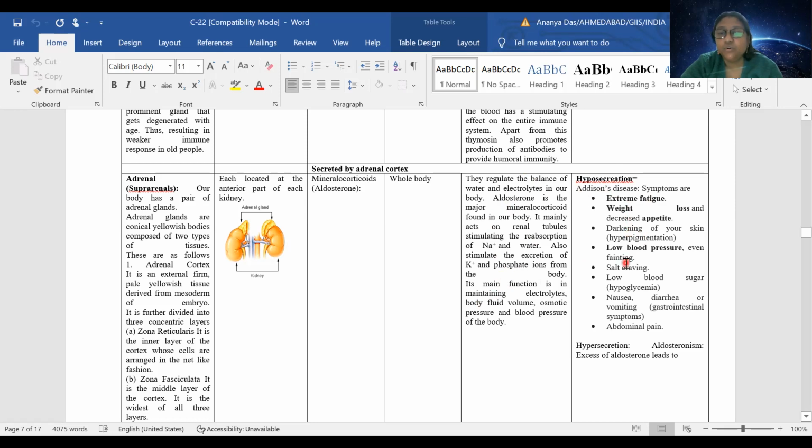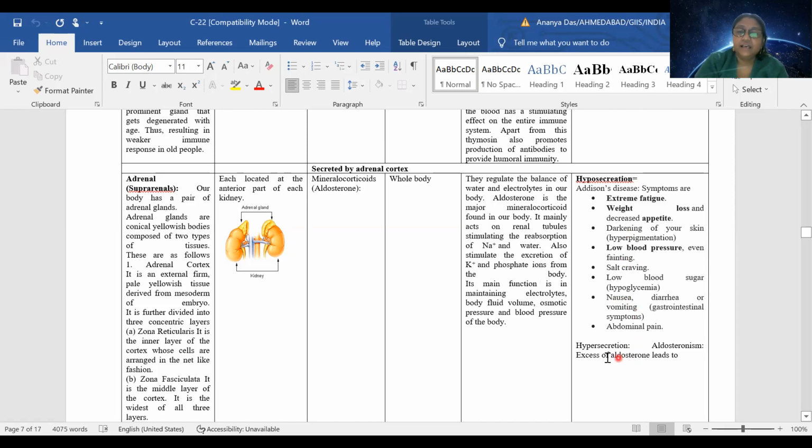Blood pressure will be low, because as the amount of electrolytes will be low, blood pressure will be low. There will be a longing for salt. You will feel like eating salt. Low blood sugar level will be there. A person may have a vomiting sensation, diarrhea, and abdominal pain.